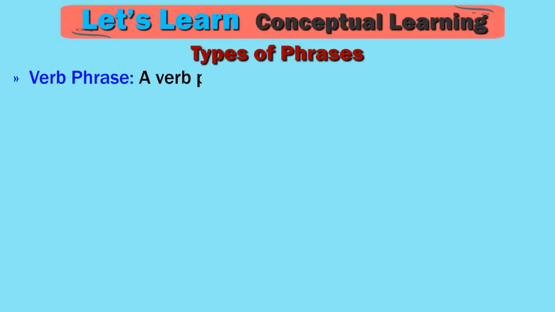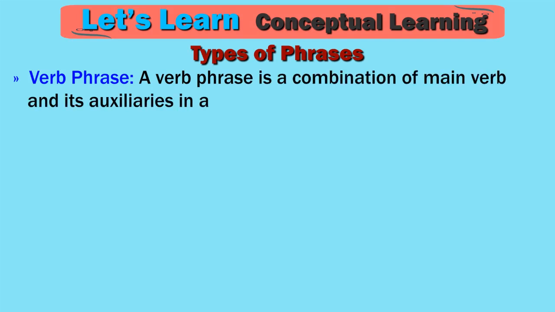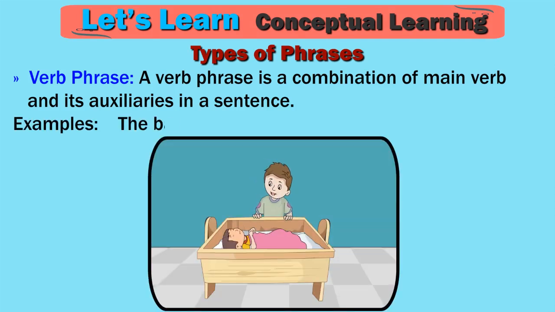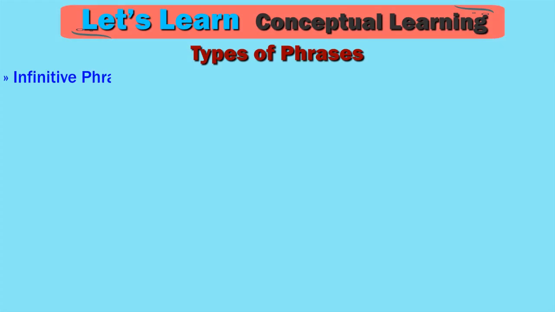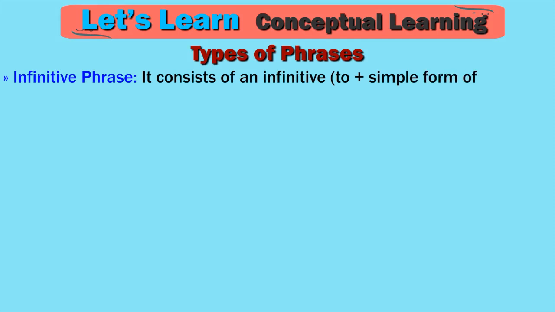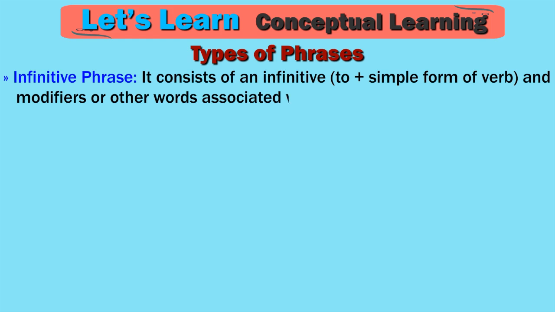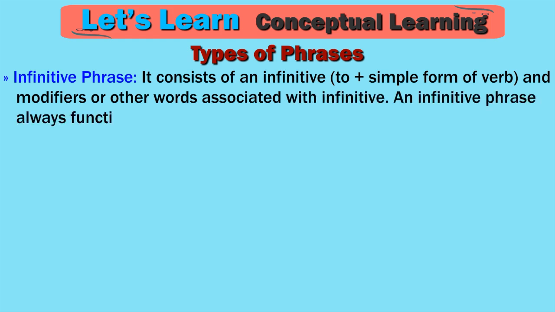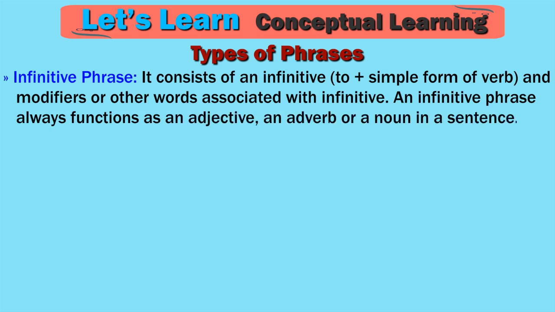Verb phrase. A verb phrase is a combination of main verb and its auxiliaries in a sentence. Examples. The baby is sleeping now. Infinitive phrase. It consists of an infinitive, to plus simple form of verb, and modifiers or other words associated with the infinitive. An infinitive phrase always functions as an adjective, an adverb, or a noun in a sentence.